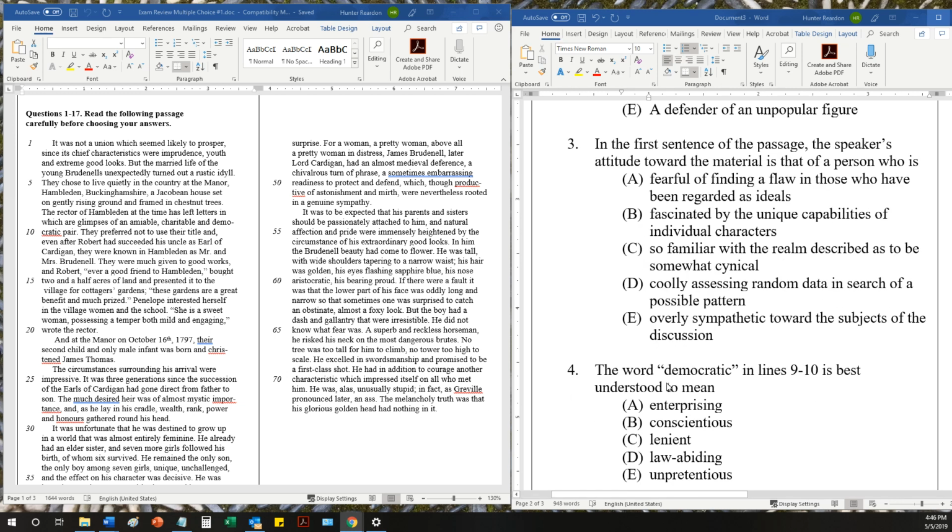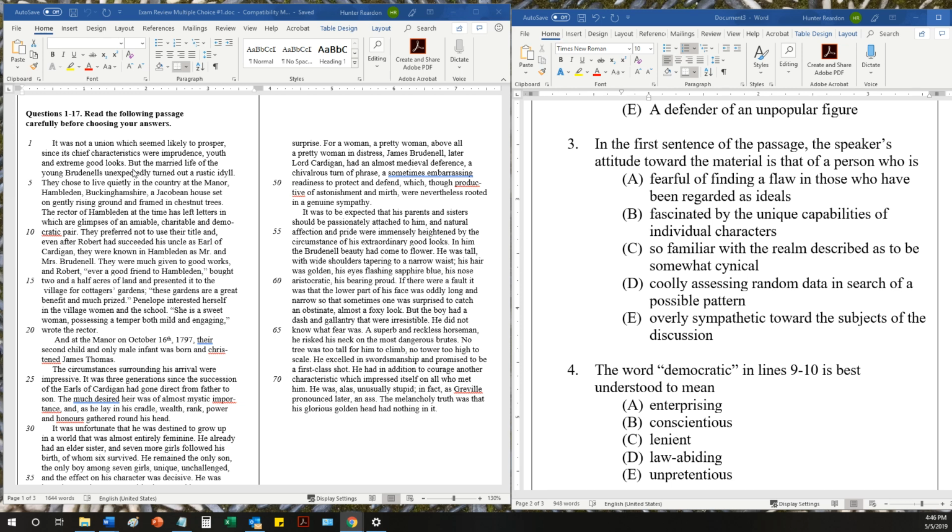Alrighty, moving on. Number 3. In the first sentence of the passage, the speaker's attitude toward the material is that of a person who is described maybe by one of these statements. Correct answer here is C, so familiar with the realm described as to be somewhat cynical. All right, he does say up here, it was not a union which seemed likely to prosper, since its chief characteristics were imprudence, youth, and extreme good looks.